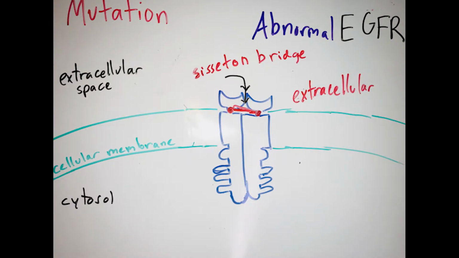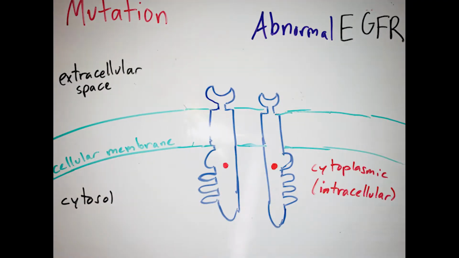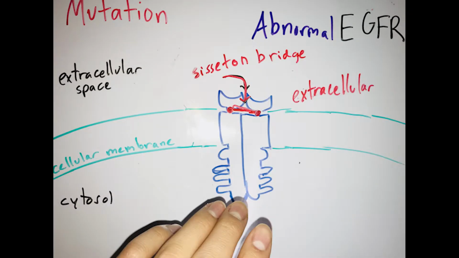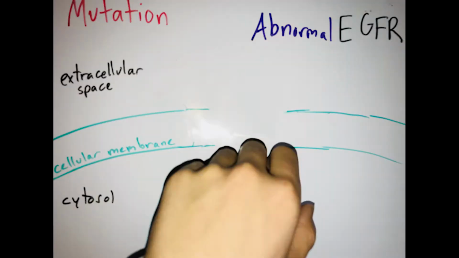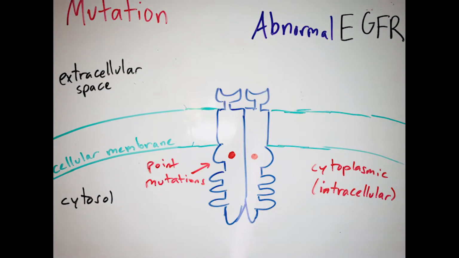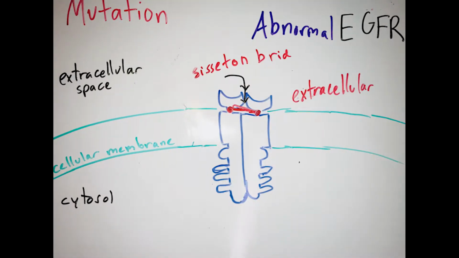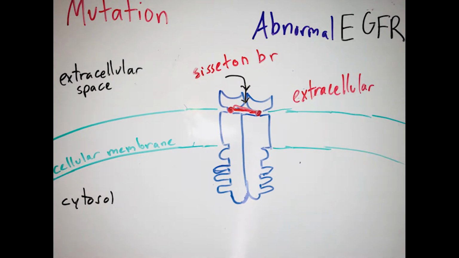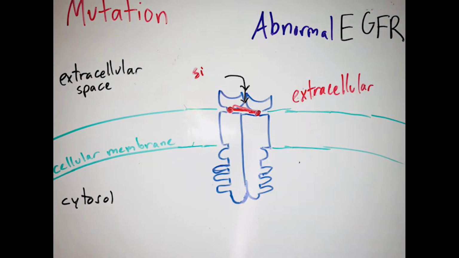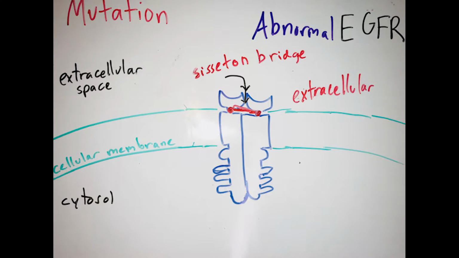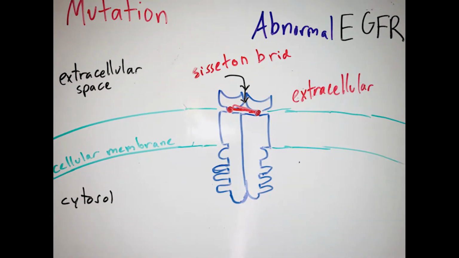Mutations of EGFR can happen in the transmembrane, extracellular, or intracellular domain. Point mutations in the transmembrane domain cause EGFR to spontaneously dimerize without the binding of a growth factor. Point mutations in the extracellular domain form cysteine bridges, leading to inappropriate dimerization. Mutations in the cytoplasmic domain activate EGFR without a growth factor binding.